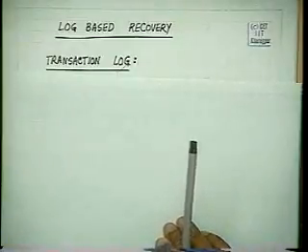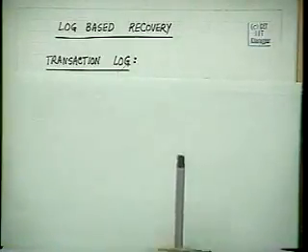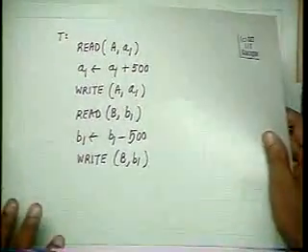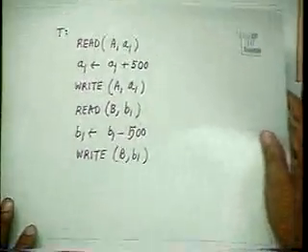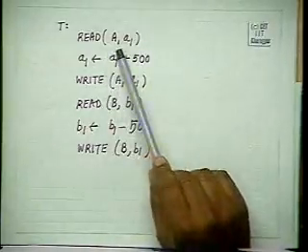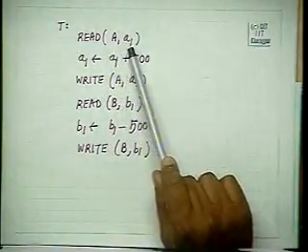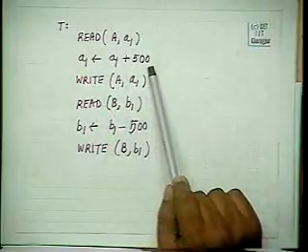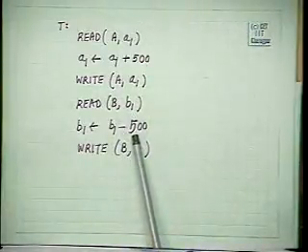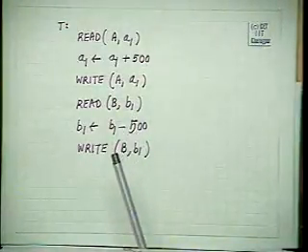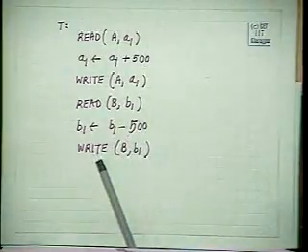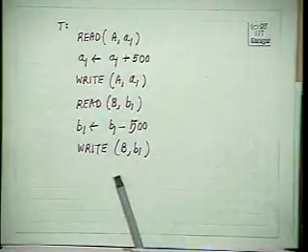For that, let us take an example of a transaction. Let this be a transaction. Read the disk variable A to the memory variable A1, add 500 to it and write it back to the disk variable A. Then for B, subtract 500 from it and write it back. This is the money transfer transaction. Now, what we write onto the log is the following.